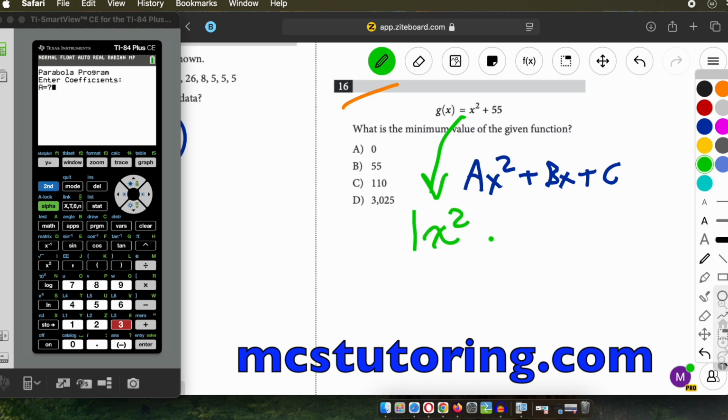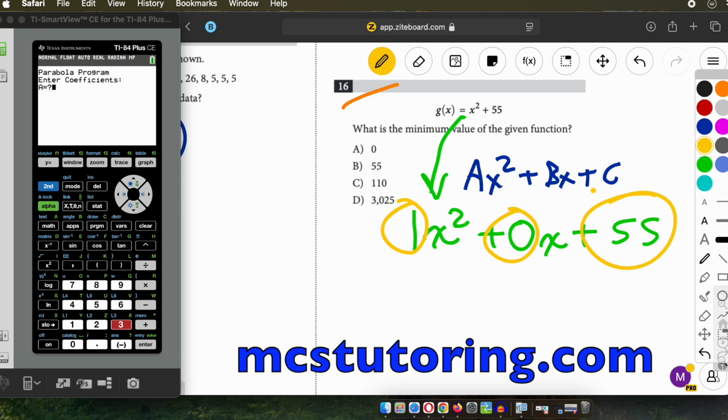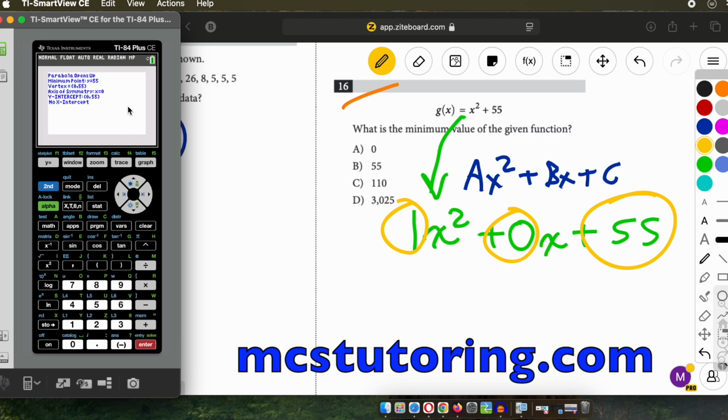There's no x value, so that's going to be 0x plus 55. So entering the coefficients, again, those are the numbers in front of the variables with a constant. It's 1, 0, 55. So 1 for A, 0 for B, 55 for C. And then minimum value, y equals 55. Calculator program saves the day.